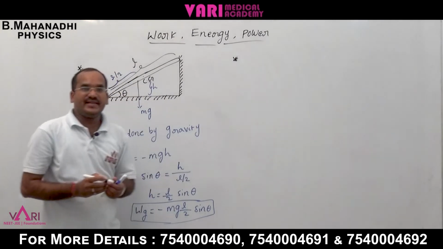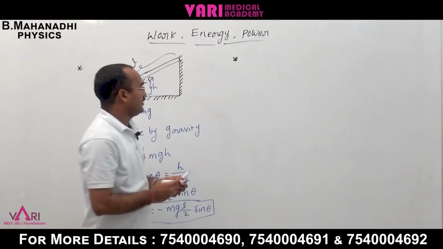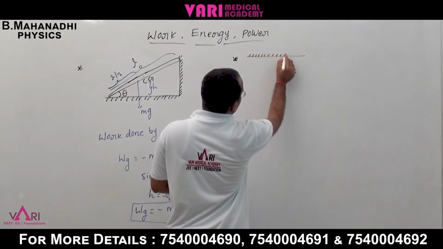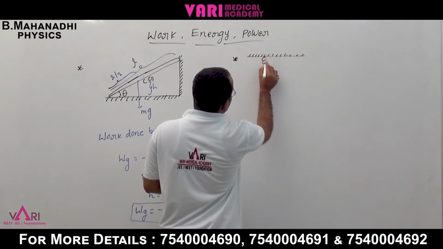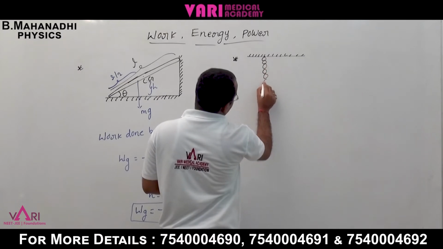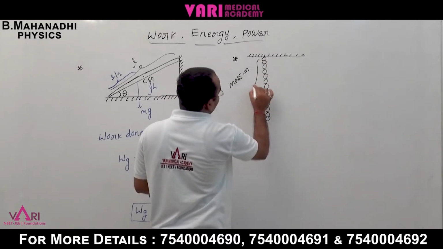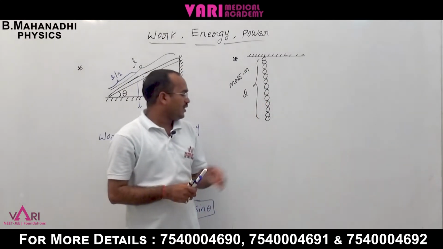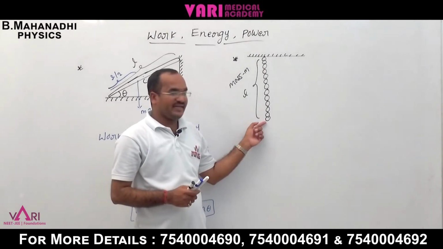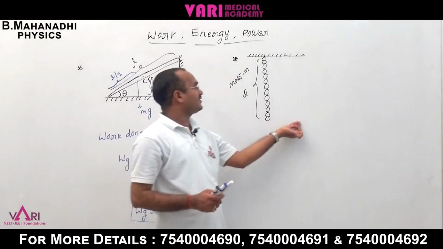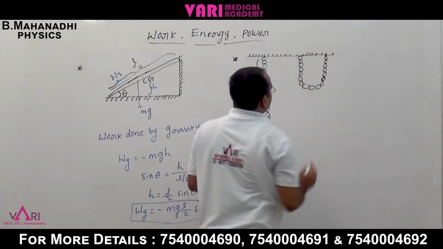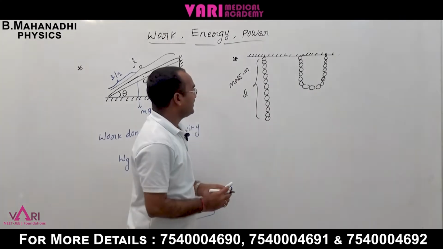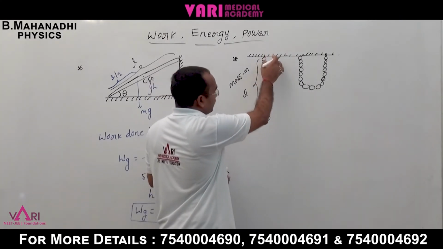One chain is suspended vertically. The total length of the chain is L, and one end of the chain is connected to the suspension point.